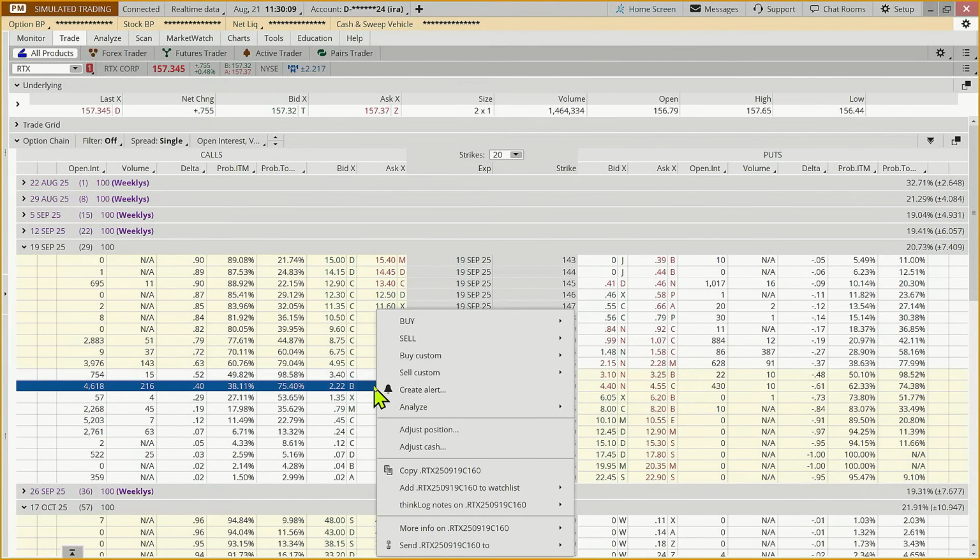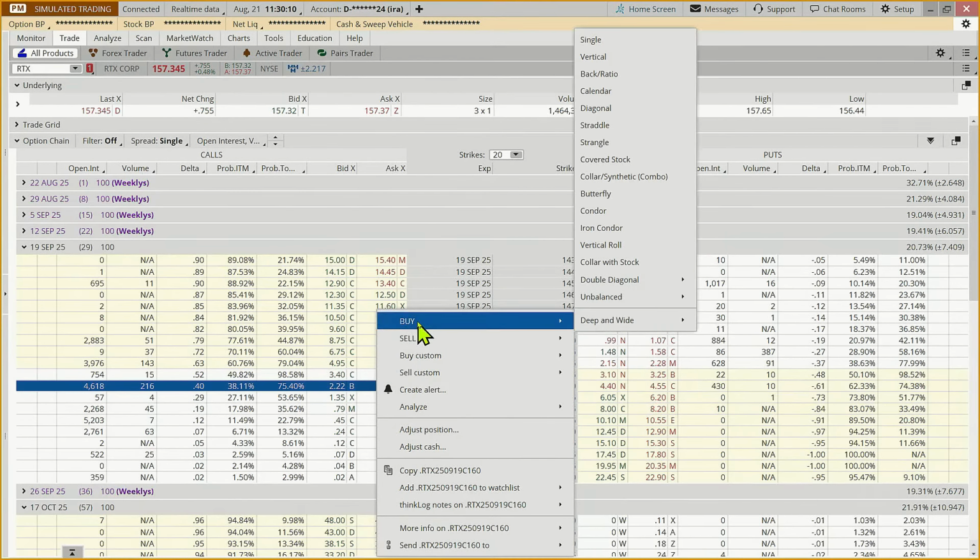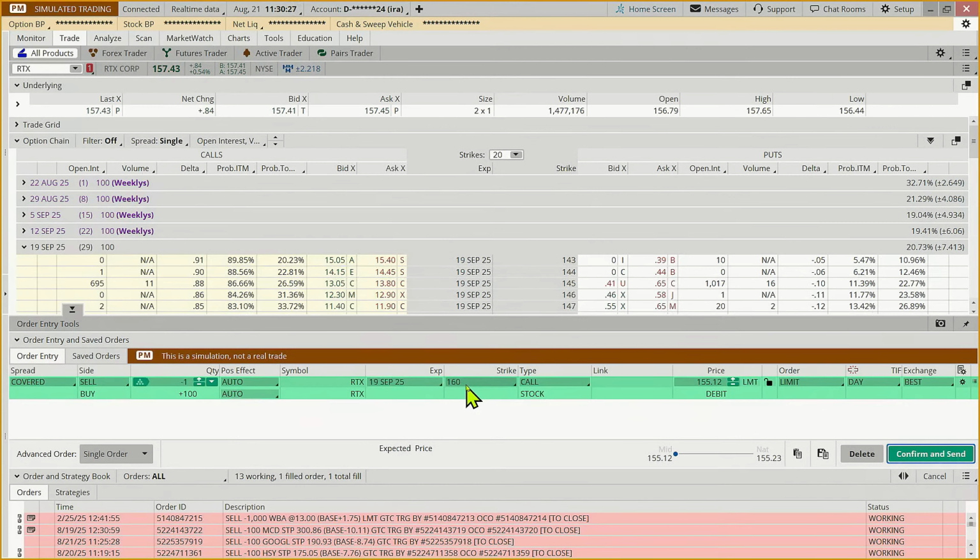So if we said, okay, that sounds interesting, we want to buy covered stock. We're looking at buying 100 shares of RTX and selling this 160 call. And if we get called out, we're totally cool with that. And how much could we make? Well, the most we can make is the difference between what we're paying to get into the trade and the 160.